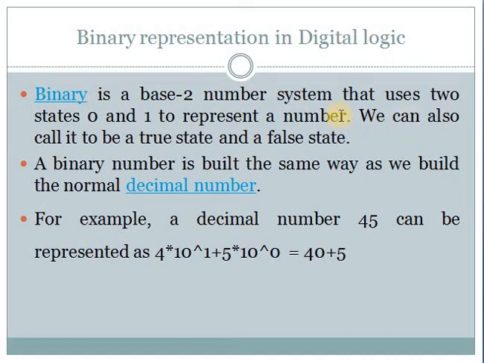We can also call it a true state and a false state. In the beginning I said it may be 0 or 1, true or false, high or low, yes or no. Different people call it different names. The binary number is built the same way as we build the normal decimal number. For example, the decimal number 45 can be represented like this.